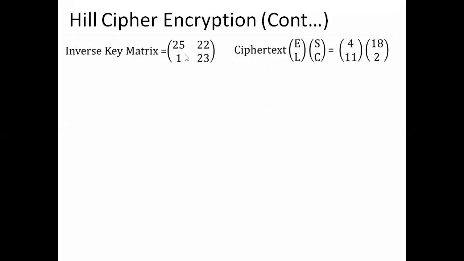Then with this key, the ciphertext we have is ELSC, which we derived last, and this is my numeric value of ELSC. So now put in: P, the plain text, equals the cipher text times the inverse of the key mod 26.